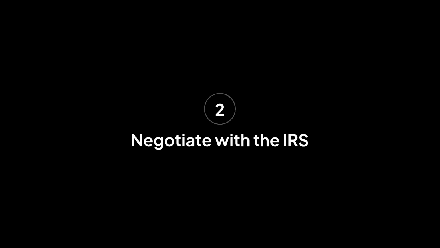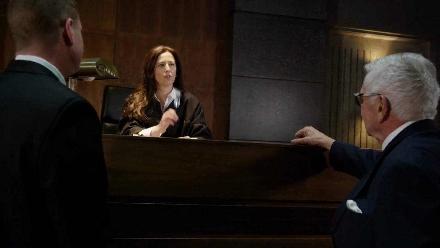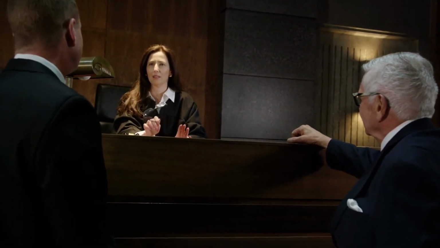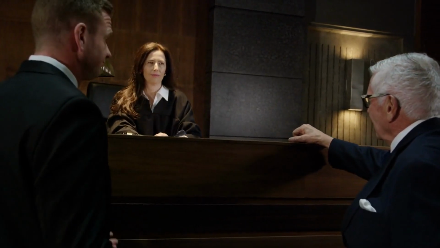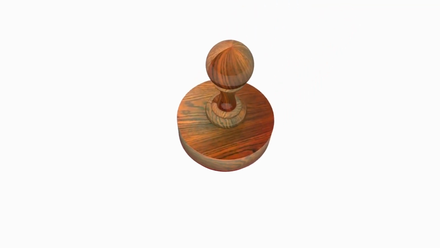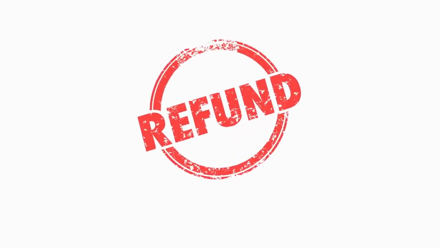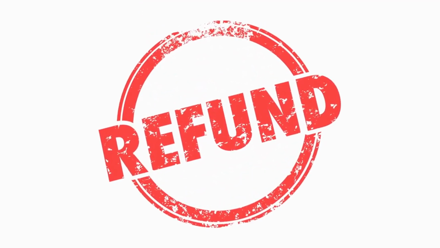Negotiate with the IRS. The taxpayer can attempt to negotiate with the IRS to resolve the dispute. This may involve providing additional documentation or legal arguments to support their position. Pay the tax and file a claim for refund. The taxpayer can pay the disputed tax and then file a claim for a refund. If the claim is denied, the taxpayer can then sue for a refund in a U.S. District Court or the U.S.